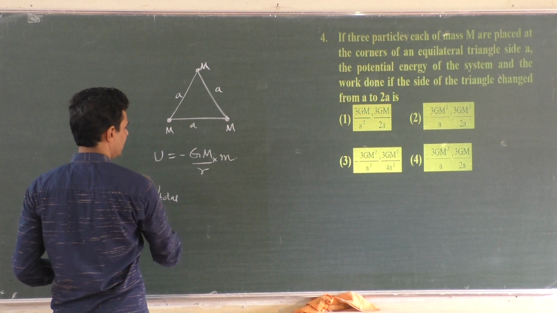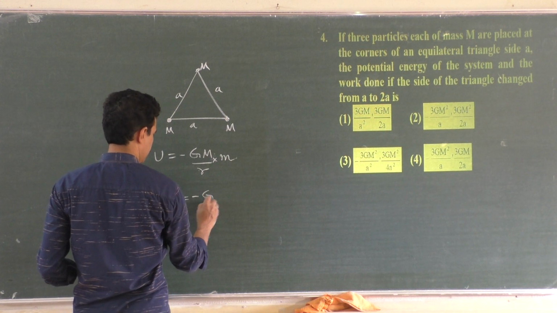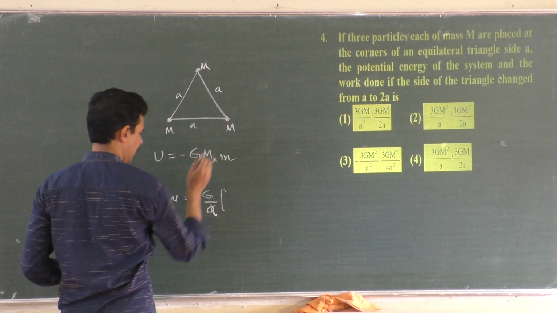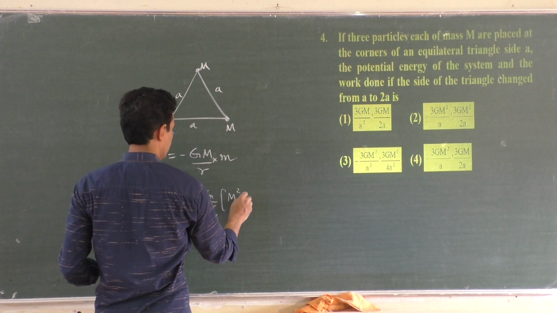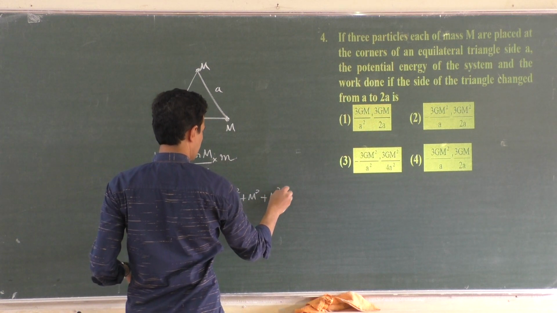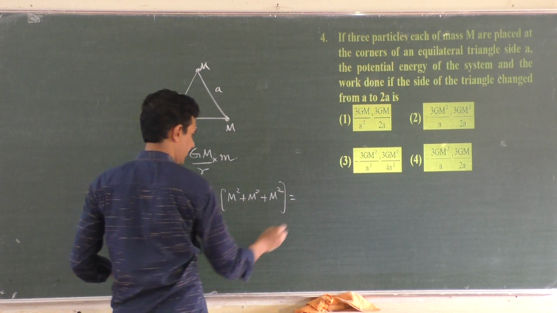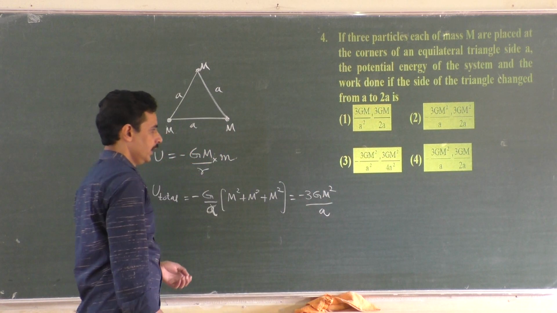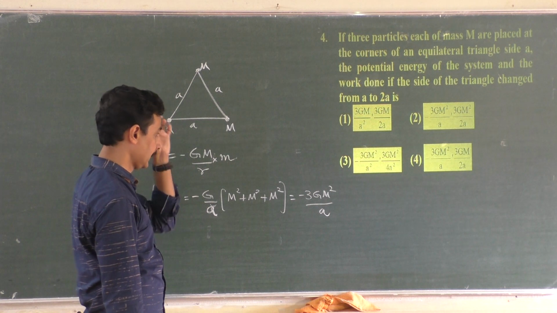Now the total potential energy is equal to minus G by r, which is always a constant here, because all are separated by the same distance a, so G by a. Now what is the product? M m, m m, m m. Or I should have written the formula thrice, that's all. So this is minus 3 G m square by a. We have two answers, 3 and 4.